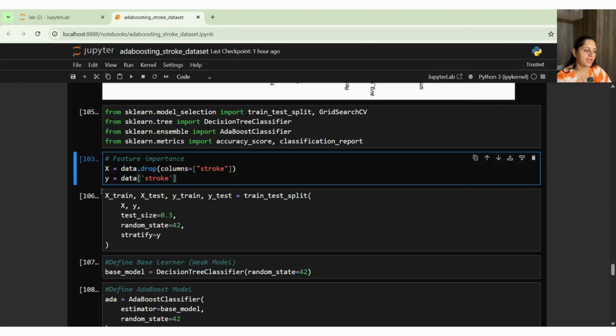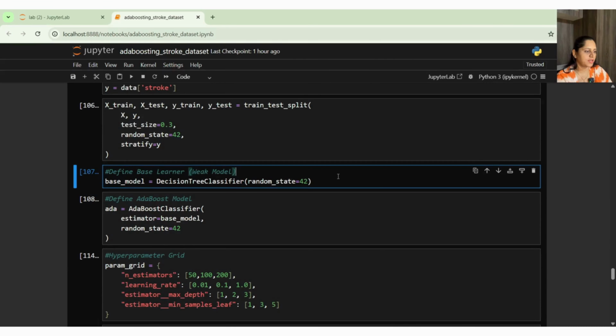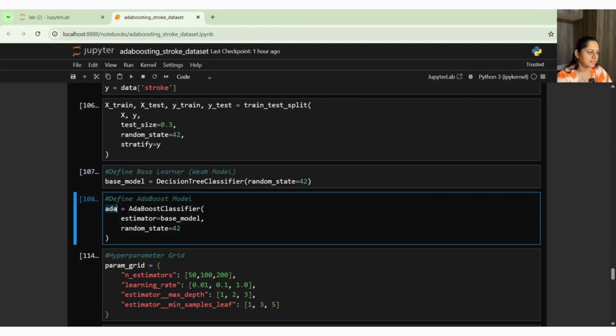Then we have to define my base model, or the weak learner in this case, right? Because this is a sequential technique of your ensemble. And here I have taken my DecisionTreeClassifier as a base model. Then after that, I am creating ada, and in my AdaBoostClassifier, I am passing my estimator. So this is the way you should implement the AdaBoosting method. With that, it will boost up the model for accuracy. So this is my estimator, base model, and random state, right?